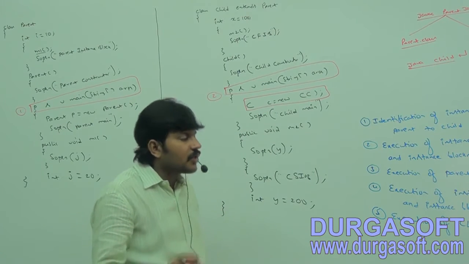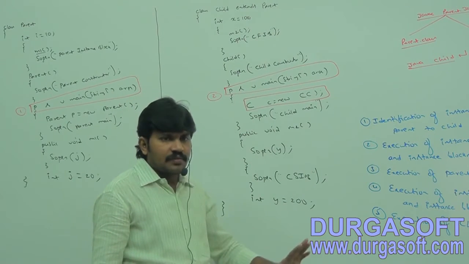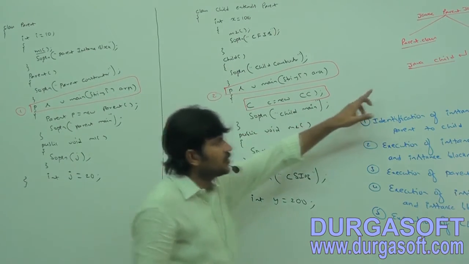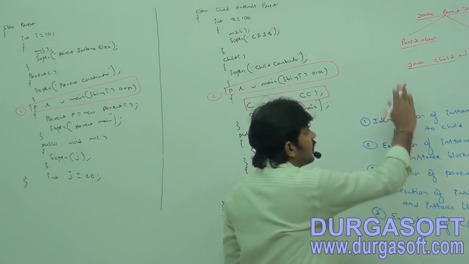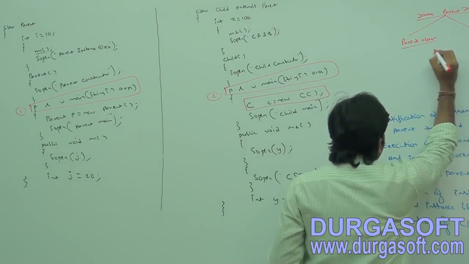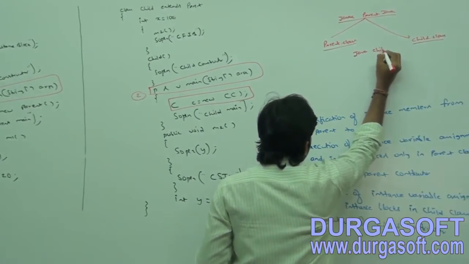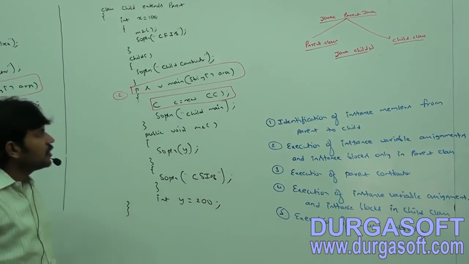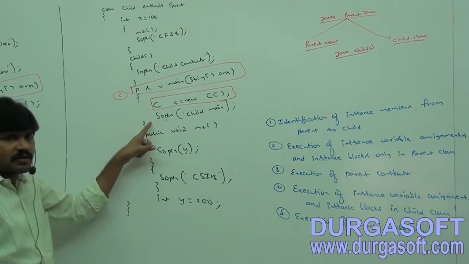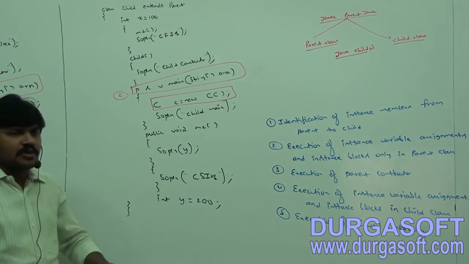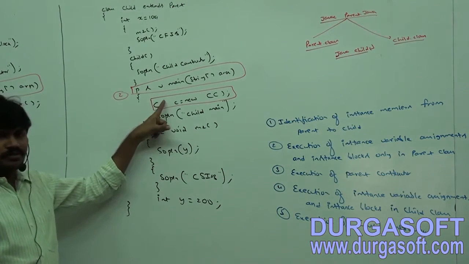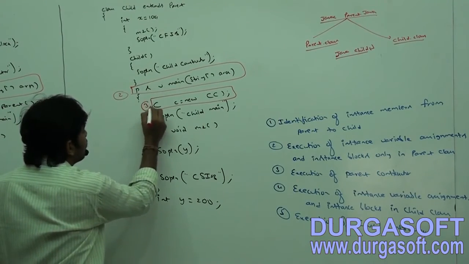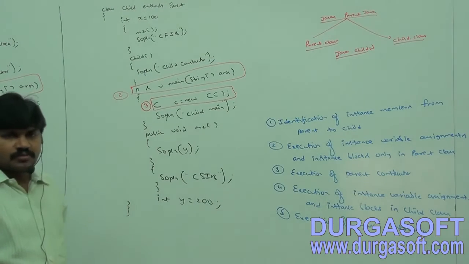Third one, execution of child class main method. I am executing the Java child class, so within the child class main method, I am creating a child object.